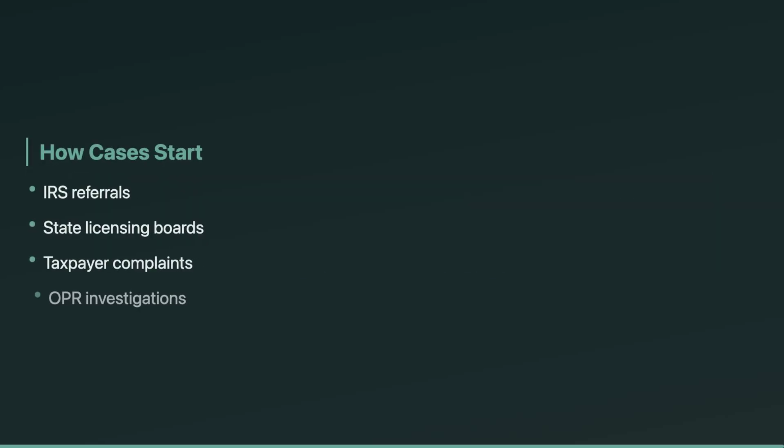Finally, remember how OPR often learns about misconduct, referrals. IRS employees can be required to report practitioner issues they spot, like a preparer tied to an abusive shelter that wasn't disclosed. For the exam, that means you should expect fact patterns where the IRS agent notes the preparer's name and PTIN and sends a report to OPR. That's how the discipline pipeline starts.